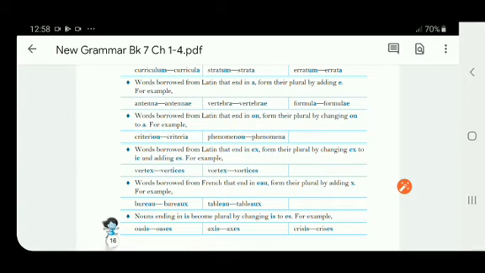Words borrowed from Latin that end in ex form their plural by changing ex to ic and adding es, right? So this can also be seen here. Vertex, ex is here. So this ex will change into ic, and by adding es, it becomes vertices, right? Vertex will change into vertices.